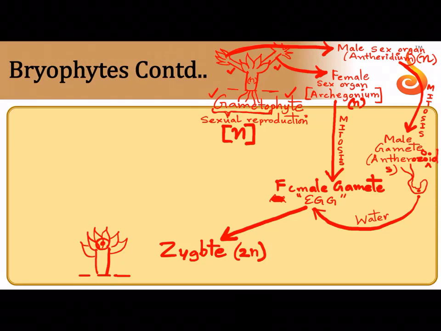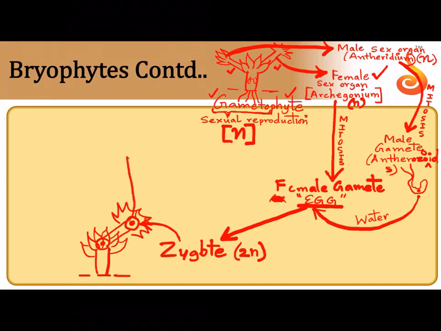Where did the fertilization happen? Fertilization happened where the egg was present. Where is the egg present? On this branch. Okay, so let me show a branch here. Now here the zygote is present. So this is the zygote. Why am I showing it on this branch? Because the egg did not go anywhere. The sperm came to the egg, isn't it? Now the zygote develops into a new plant which is still attached to this plant.